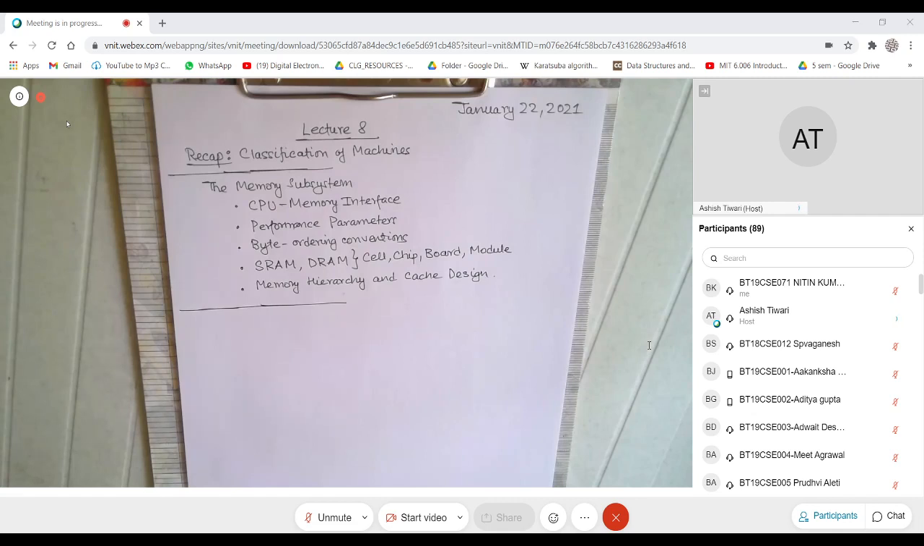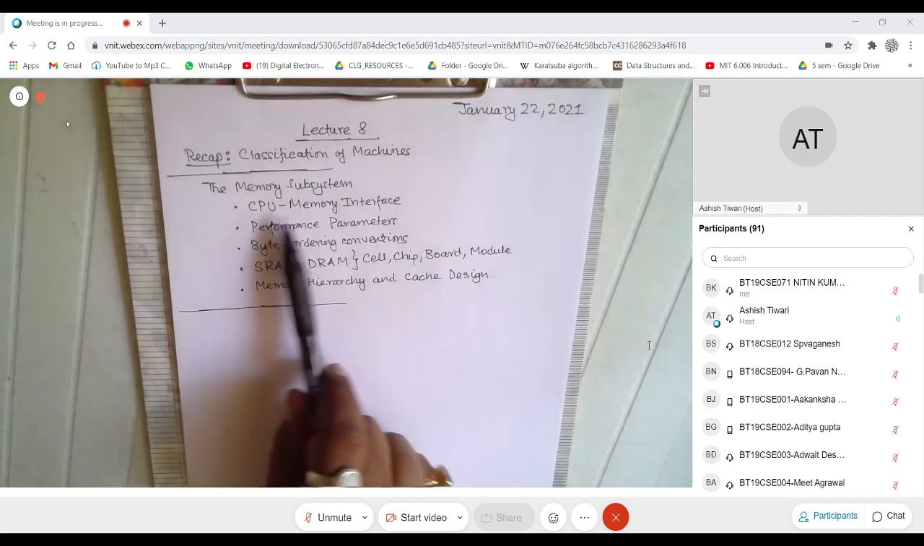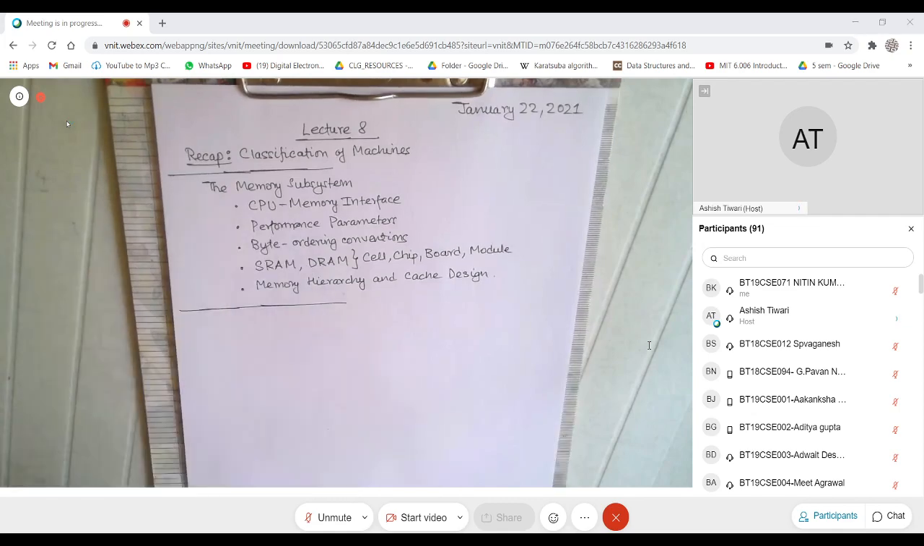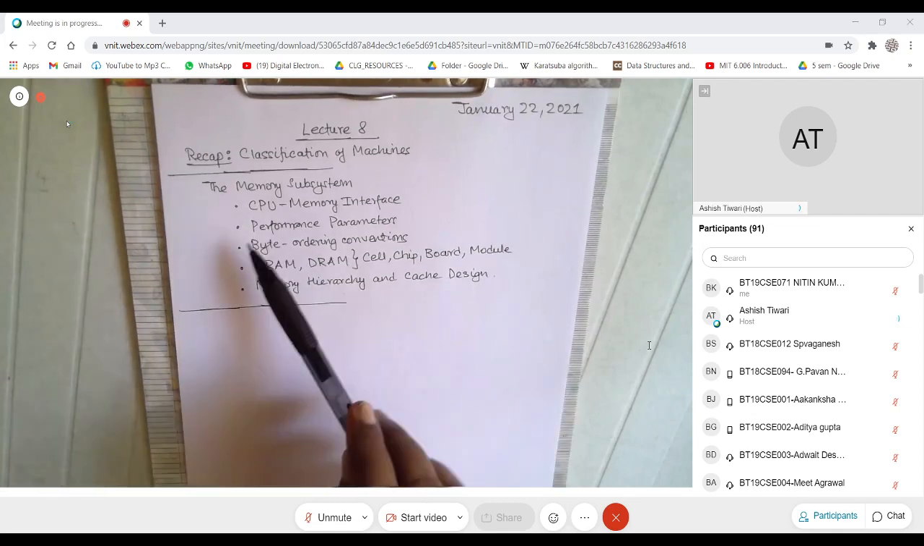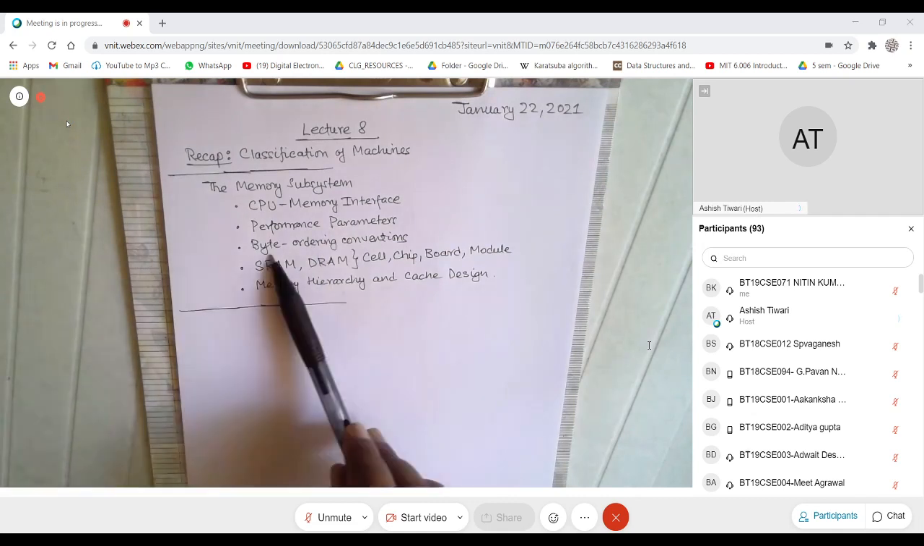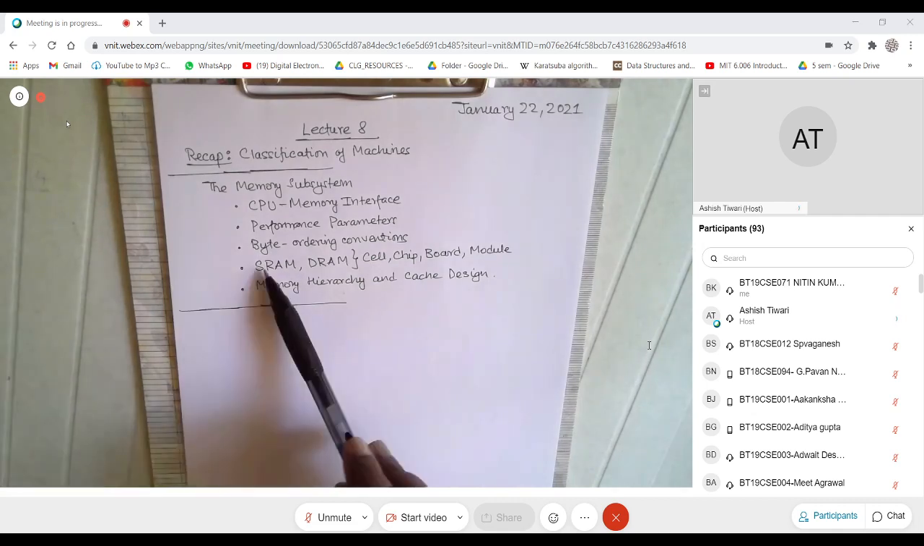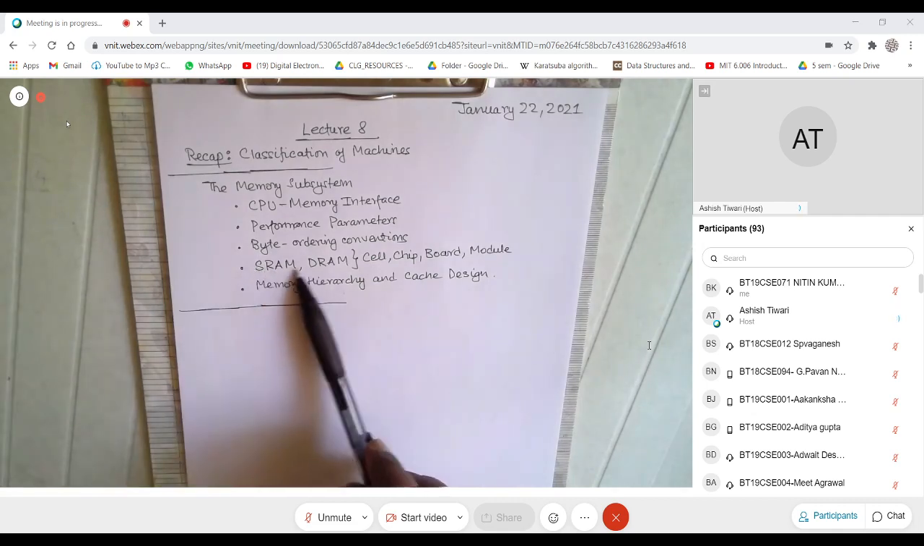Otherwise, I now want to talk about one of the aspects of a computer. This is an organizational aspect. I want to first talk about how you can connect memory to the processor. Then we will see how you can quantify the performance of memory. There's something called byte ordering conventions, so we'll see that. And then we will go into a lot of discussion on how to physically build memory.